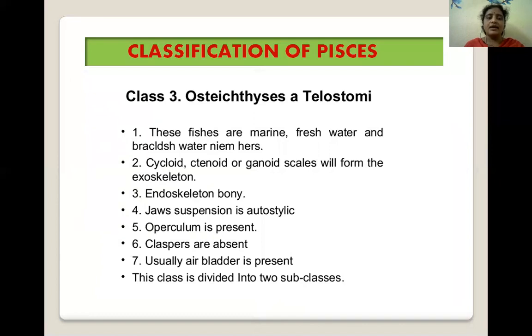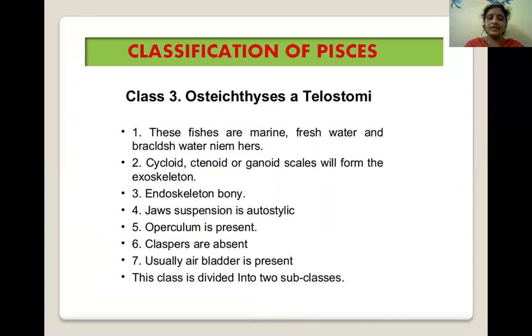Next class is the Osteichthyes. These fishes are marine, freshwater or brackish water fishes, which have cycloid, ctenoid or ganoid scales forming the exoskeleton.